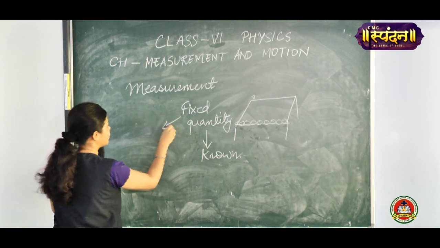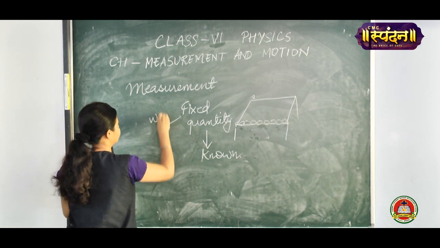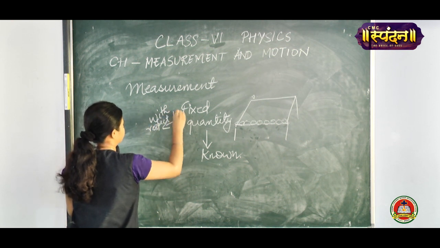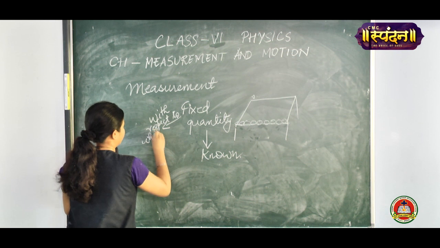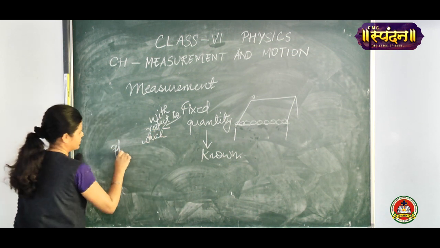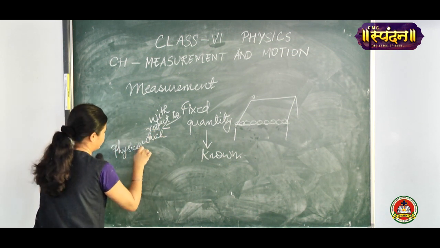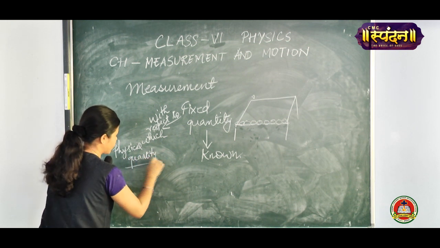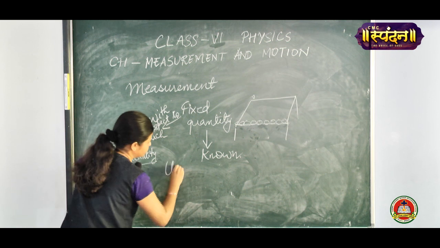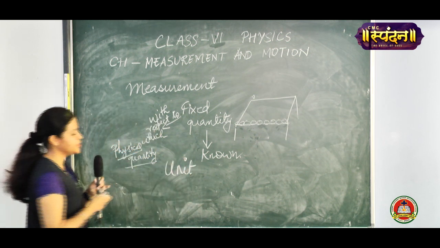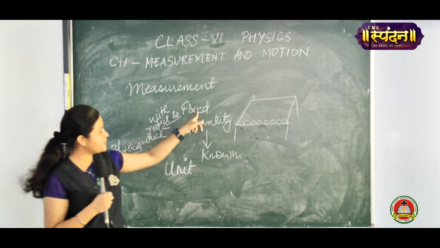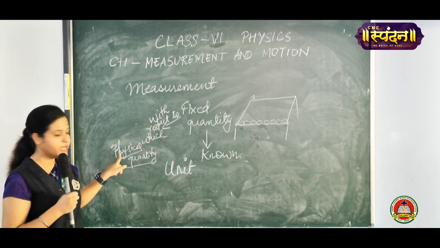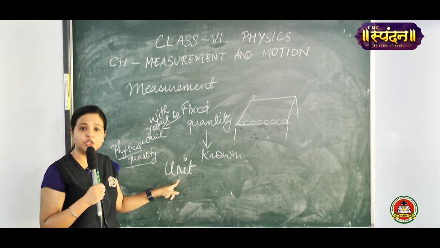Now, a fixed quantity with respect to which a physical quantity is measured is called unit. What do we call it? Unit. That is, a fixed quantity with respect to which a given physical quantity is measured is known as unit.